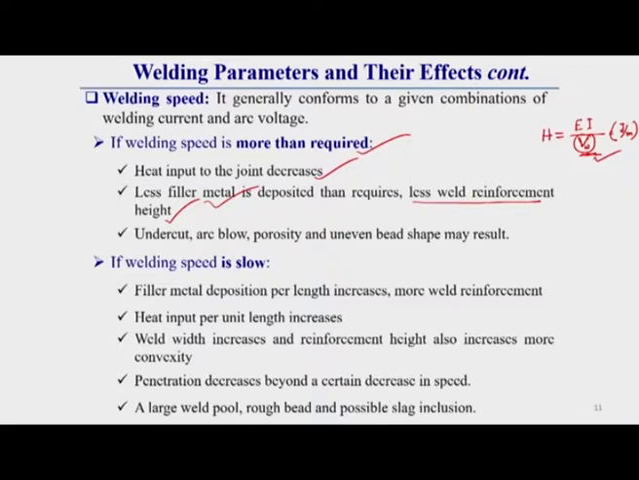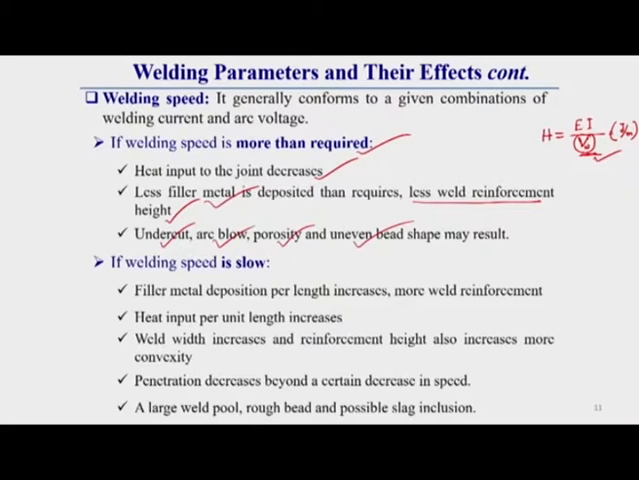Apart from this, due to higher welding speed, there can be undercut, arc blow, porosity, and uneven bead shape. These are all different welding defects that can occur over the welding zone. And arc blow I have already discussed: the higher the welding speed, generally the higher the chance of arc blow, as I discussed during the arc blow discussion.